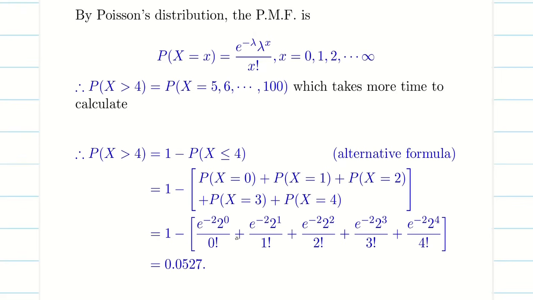You can write like this, or you write the first term and then plus dot dot dot, you write the final term. That is also okay. Now what you do? Add all the terms from 0 to 4 and then subtract from 1. You'll be getting the answer directly. So probability of X greater than 4. So the guy is guaranteeing you that not more than 4 defective blades. Now the probability is what? More than 4 defective blades is 5%.